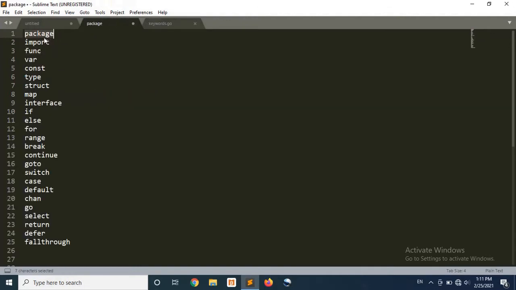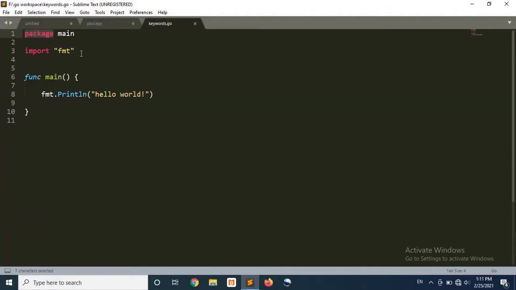Next keyword is import. The import keyword is used to include any shared library in our executable program. As here we are using a Println function, but this Println function exists in the fmt library. So to use this Println function, first we have to include the fmt library, and to include the fmt library in our program, we use the import keyword. So here we are using the import keyword with the package name that we want to include in our program.